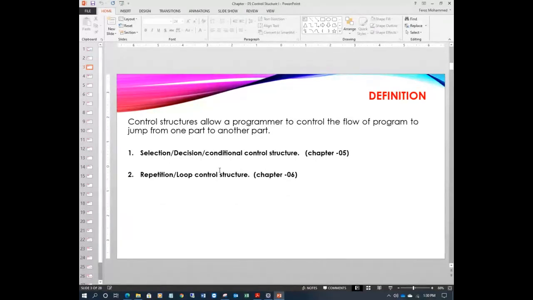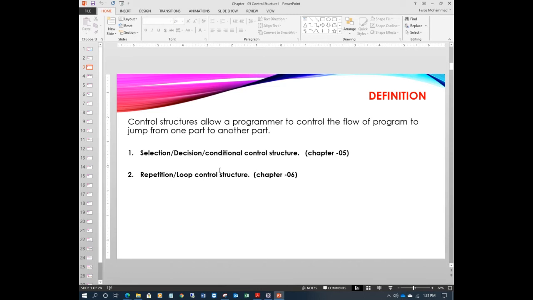If we want to jump from one statement to another statement, from one location to another location within the program, or we want to repeat some statements 10 times, 12 times, whatever the conditions, we can do this with the help of control structures. This is more interesting, so that a programmer has more control over the flow of the program. He can jump from one statement to another, or repeat some parts of the program statements.